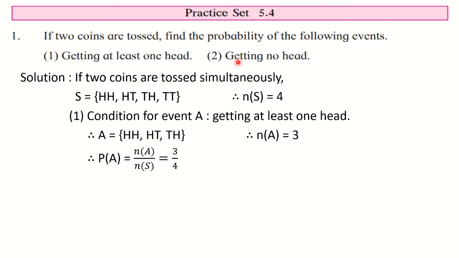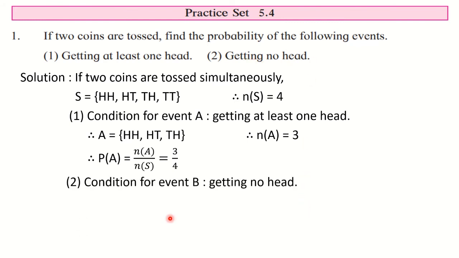Now let us take the second one, getting no head. So write down that as the condition for event B. Getting no head. No head means what? Only tail. So for that purpose we have only one sample point here. So immediately write down set B with one sample point, that is TT, and therefore n of B is equal to 1.